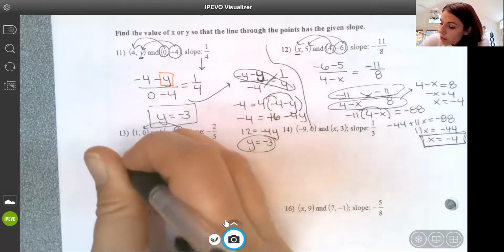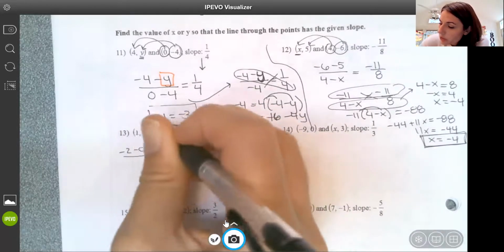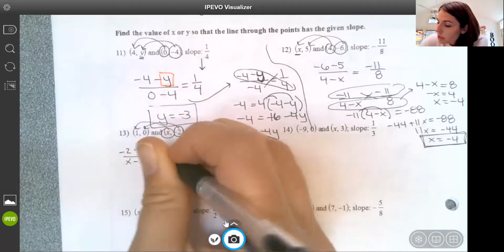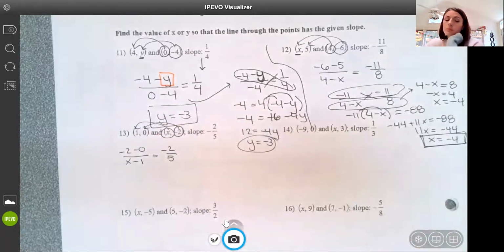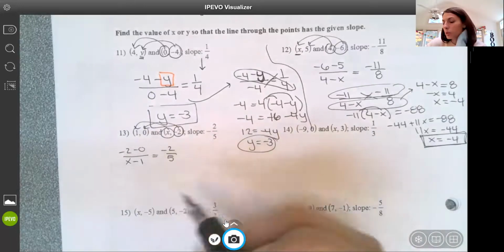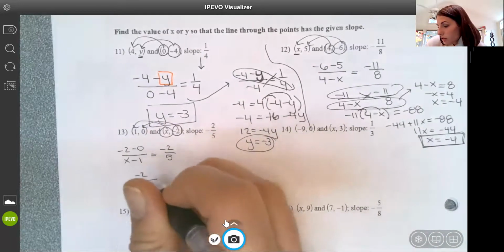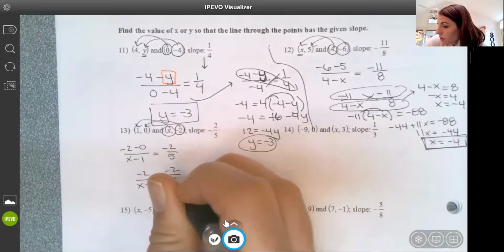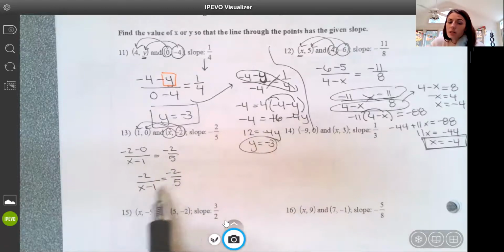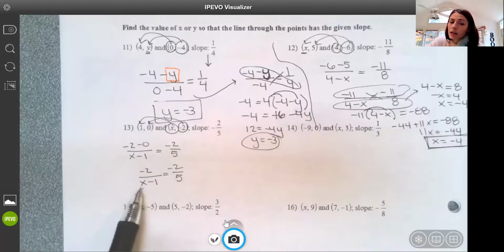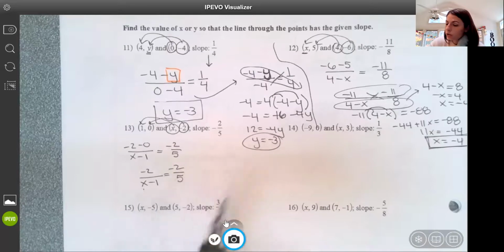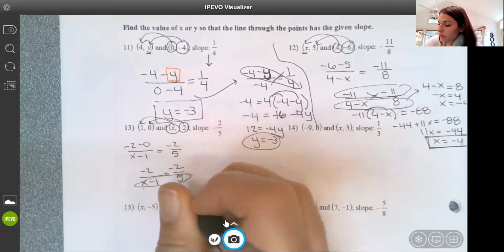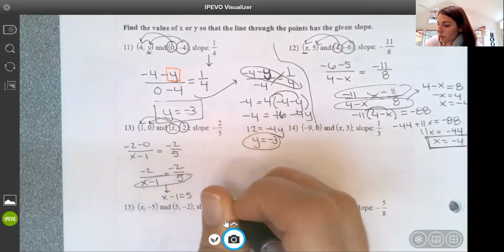y2 minus y1, -2 subtract 0, over x2 minus x1, x subtract 1, equals -2/5. Clean up this side of my proportion. So -2 over x subtract 1 equals -2/5. And again, you may be able to see here, I know this is going to be 6 because it has to be 5 in the bottom since these match totally. So I can see this has to equal 5. So then x must equal 6.